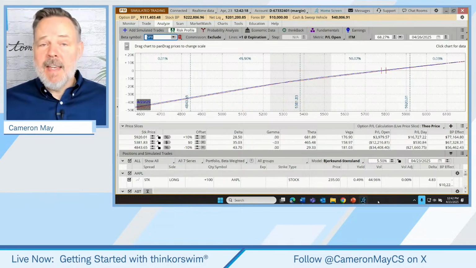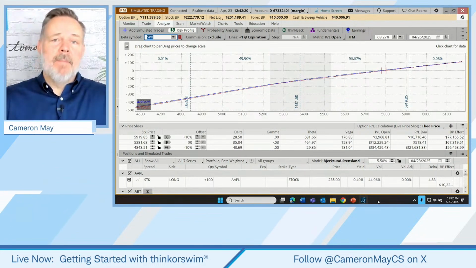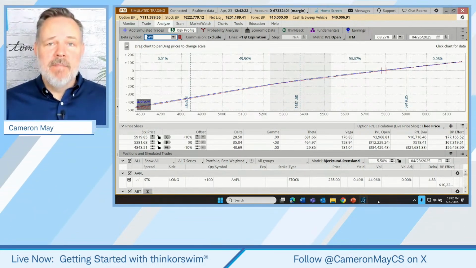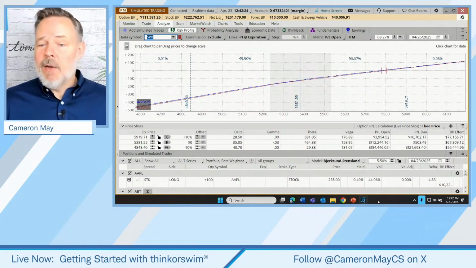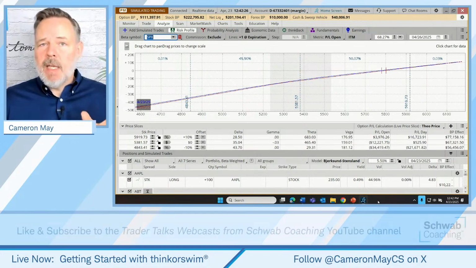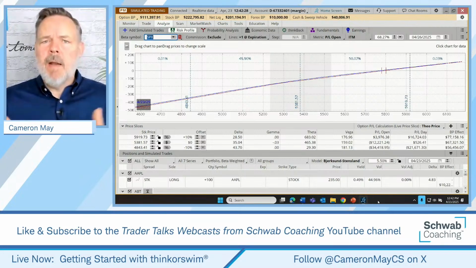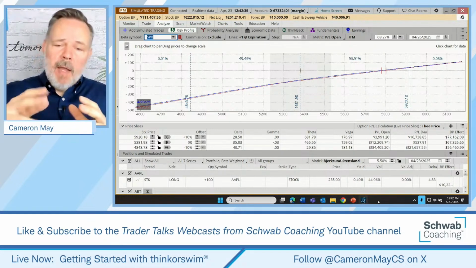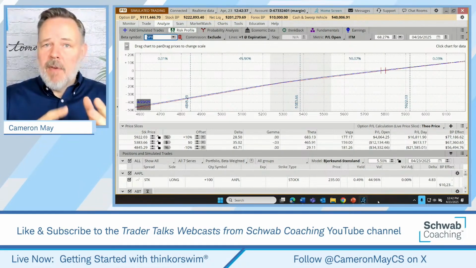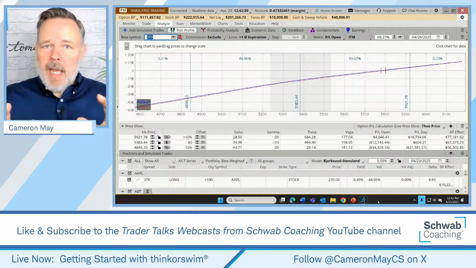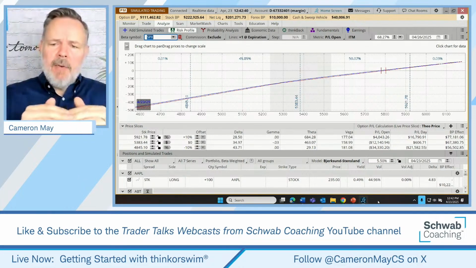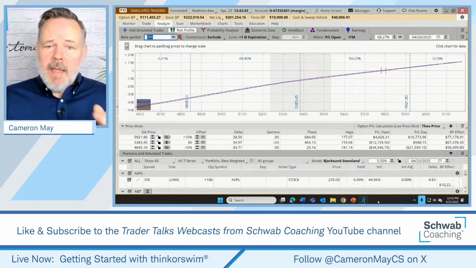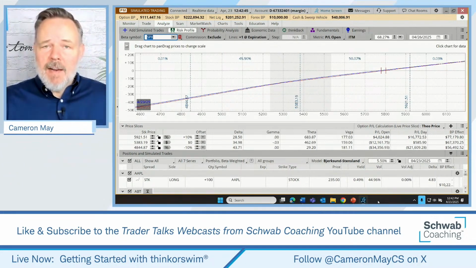But guys, this is the risk profile tool. If this is your first exposure to it, I know there can be a lot to absorb here. You might want to get into your paper money and just experiment with a trade. See if you can break it down, see the profit or loss potential at different times, play with the variables of price and time and volatility, see those play out on a chart, see those play out in the numbers, and then maybe have a look to see for an entire example portfolio, how it might perform.